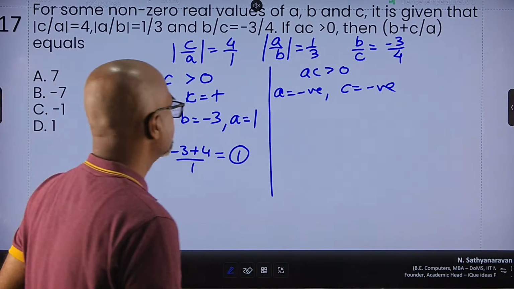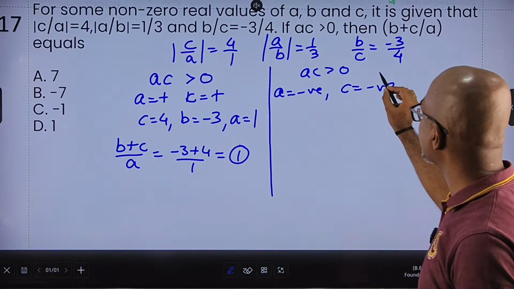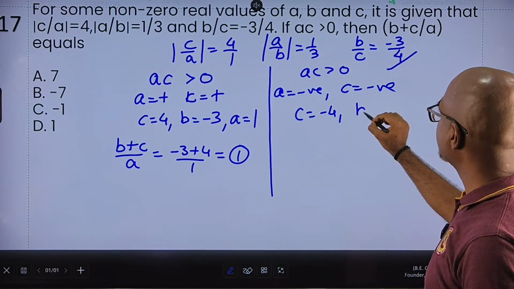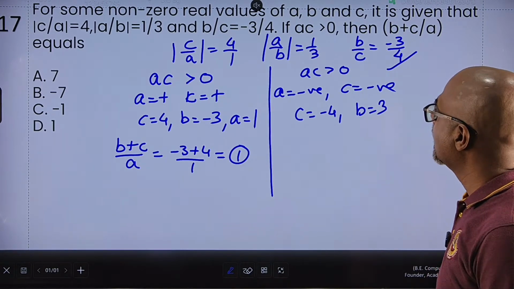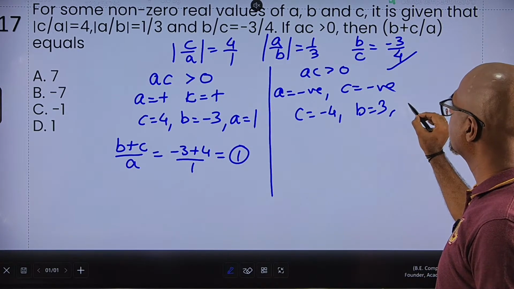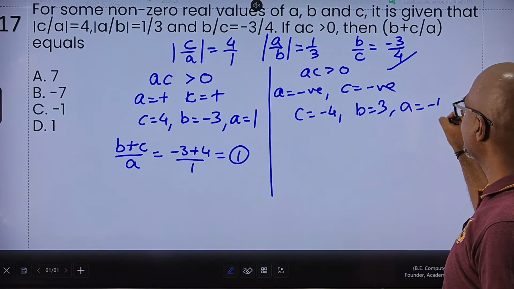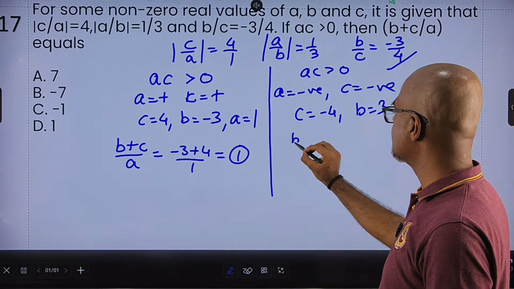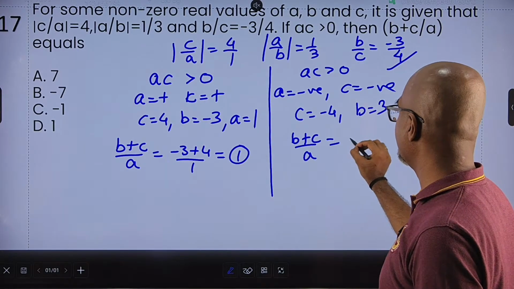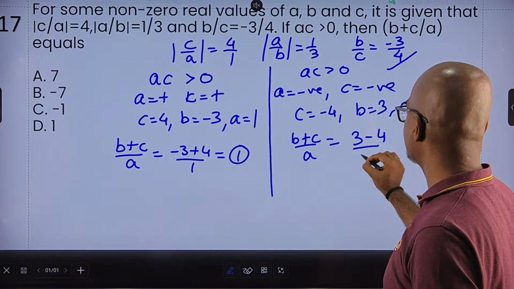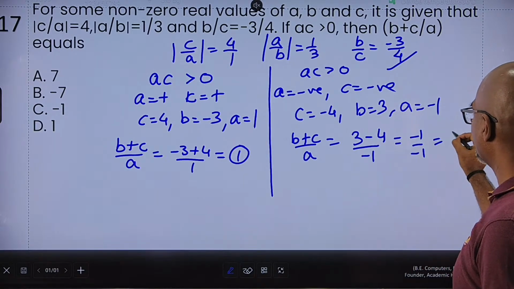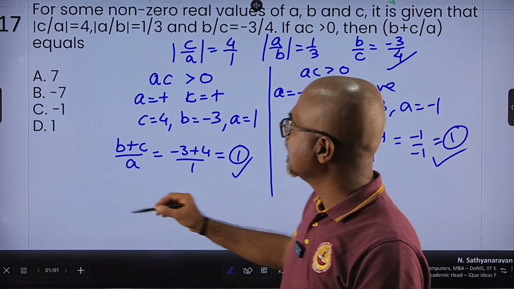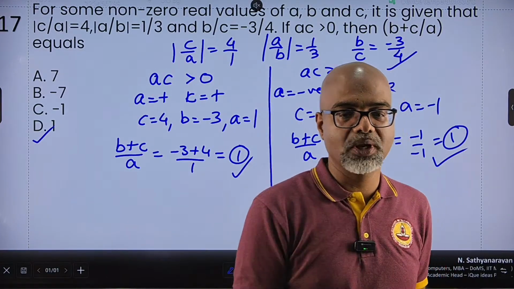In the other case, where I have got both a and c negative, if I take c is minus 4, then from this I get b has to be positive 3. And if b is positive 3 and a is negative, then a will be minus 1, because minus 1 upon this, and a is negative. So in this case, b plus c upon a is equal to 1. So in both the cases, the answer works out to 1. So b plus c upon a without ambiguity in this case is 1.